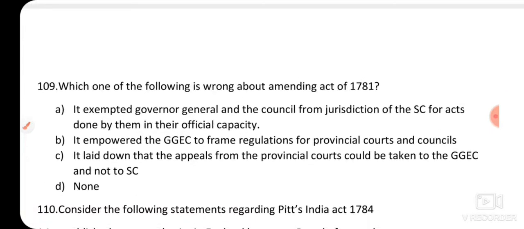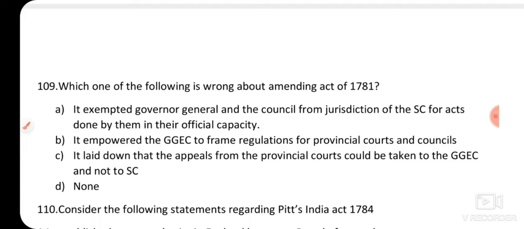Question number 109. Which one of the following is wrong about the Amending Act of 1781? After the Regulating Act of 1773, there was the Amending Act of 1781, which was introduced to amend the previous act, that is the Act of 1773. So which of the following statements is wrong about the Amending Act of 1781?